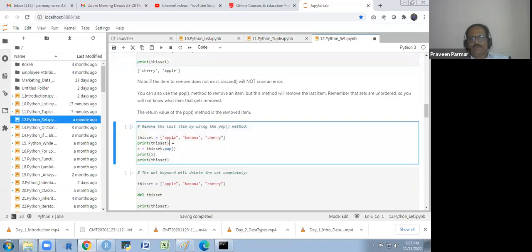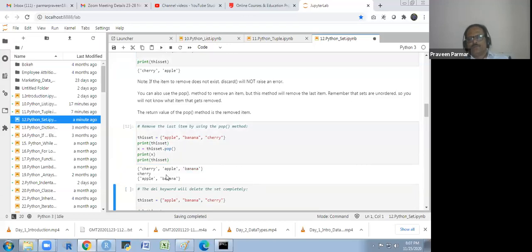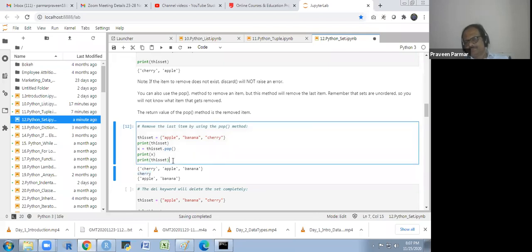So first you print it, then you apply it. So you have cherry, apple, and banana. Okay, so we are using set.pop. To print X, what have you popped? We have popped the cherry. Cherry it will remove. Apple and banana will remain with you. I have also printed the item which we are going to remove.